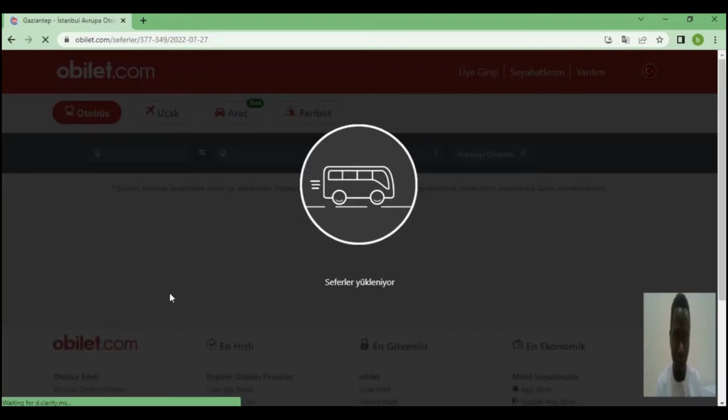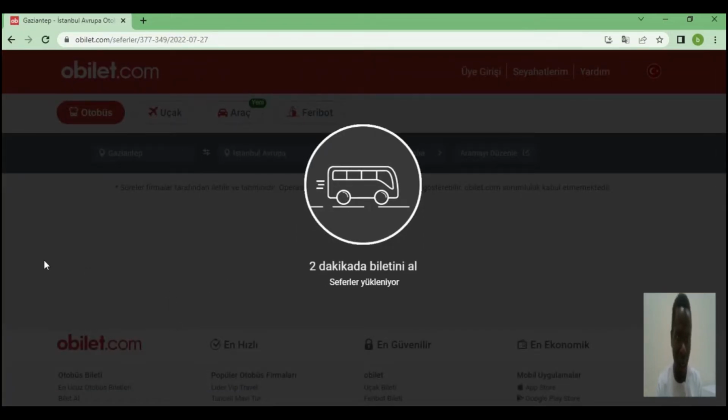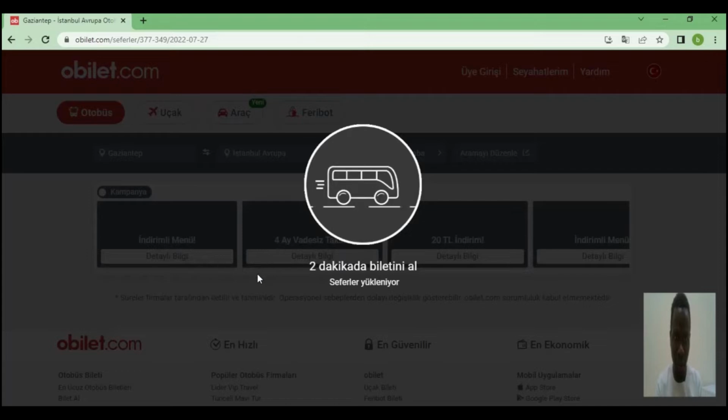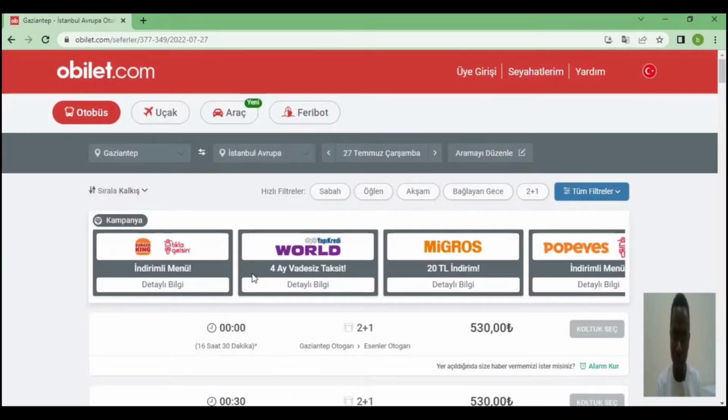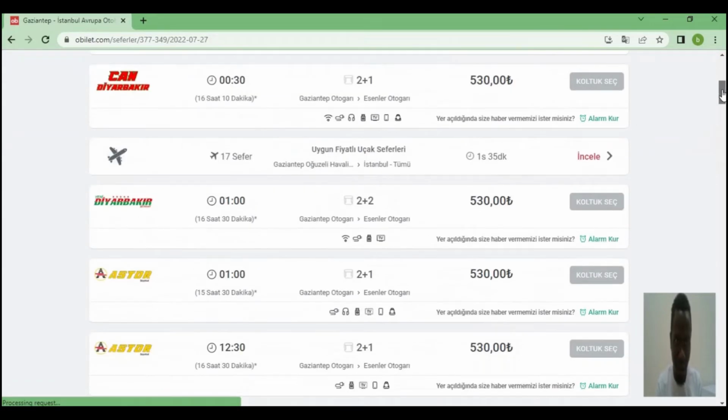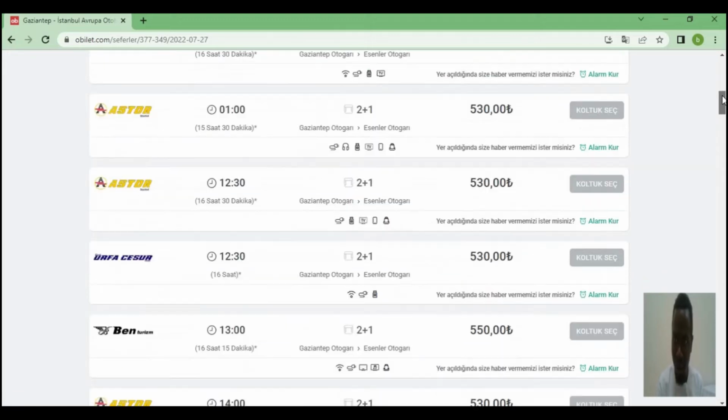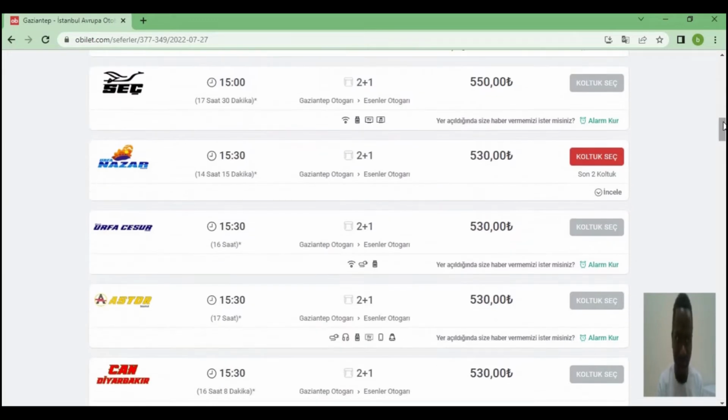After clicking, it will bring you to the next page, where you are going to find the buses. These are the buses they have here. For instance, here we have Jan Diyarbakir, there is Diyarbakir, there is Astor, and all these buses here are full actually.